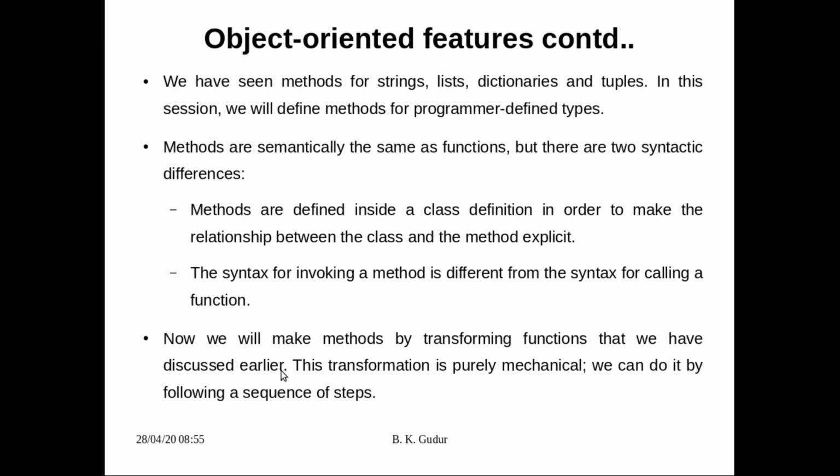See what we do initially. Because we have written so many functions, we directly convert those functions to methods, and later we will see how we can write our own methods. This transformation is purely mechanical. It doesn't require much of our time, and we need not think anything here. Whatever functions are there, how do we convert those functions to methods?